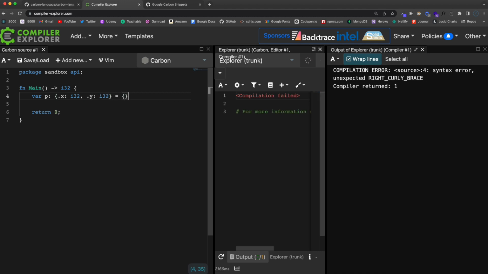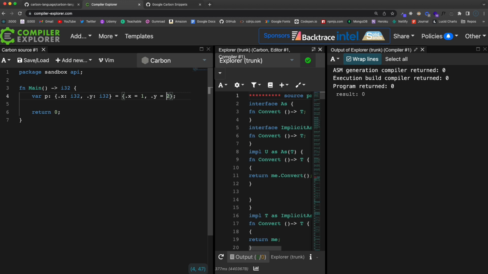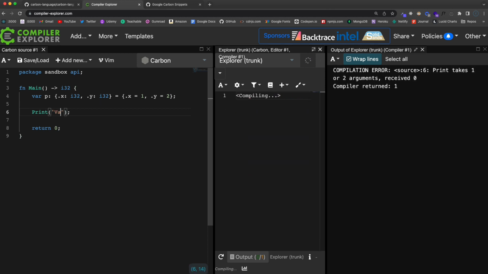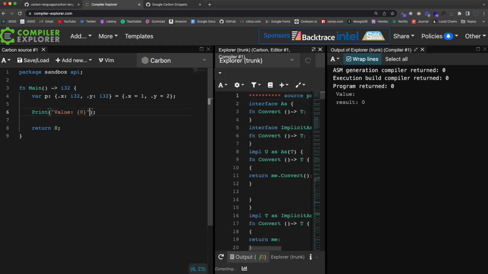And then we'll set the actual values. So here we'll say .x equals 1. And then we want to put a comma, and then .y equals 2. So that should work. And then let's come down here, and we'll go ahead and print out. I'll say value, colon, and then what I want to print.